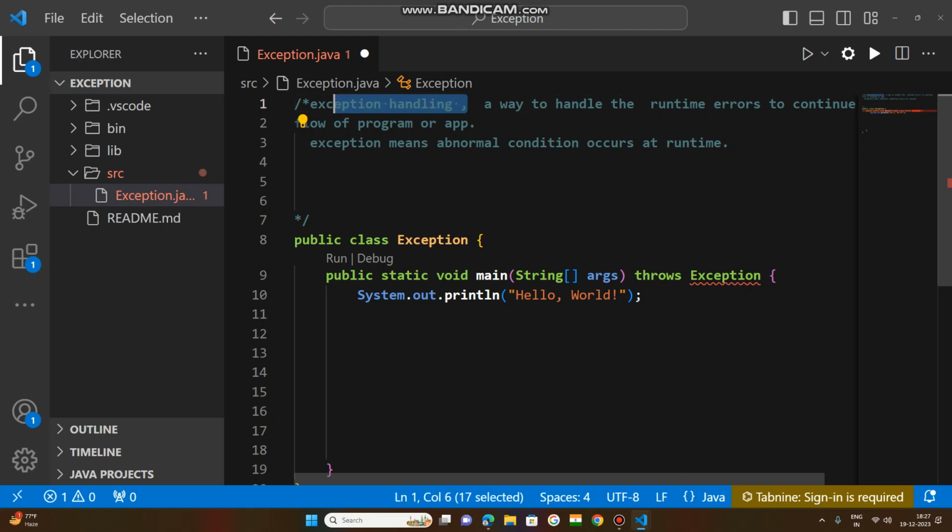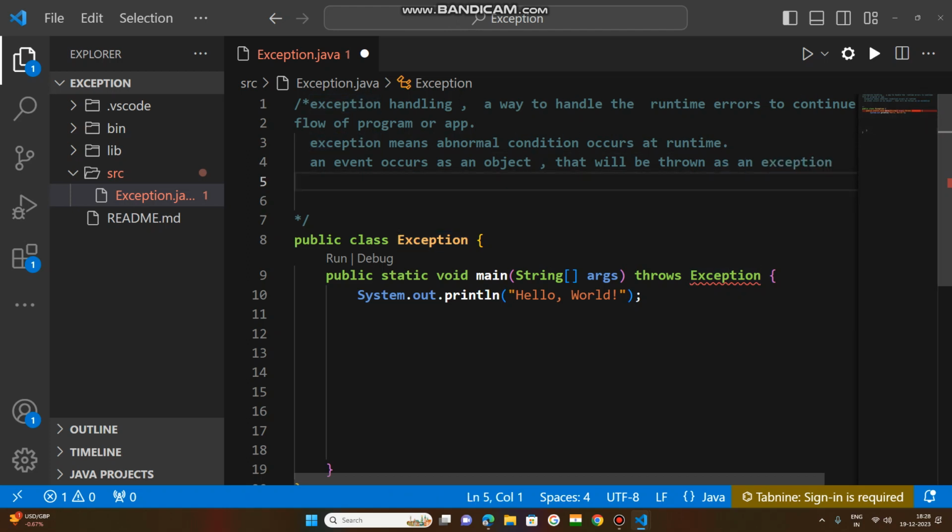I told you that exception means abnormal condition in the dictionary. An exception is an event that occurs as an object, and that object will be thrown as an exception.